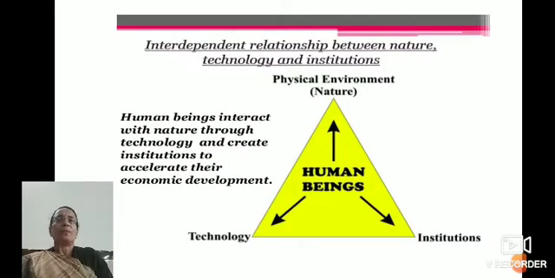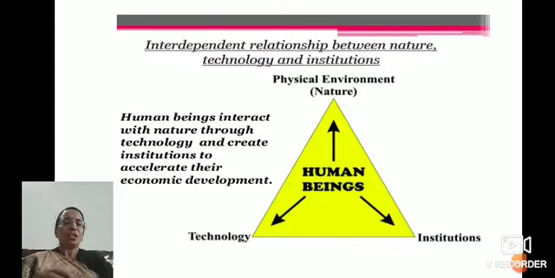So now, the interdependent relationship between nature, technology and institution. Students, there is a diagram in your book. It shows that human beings interact with nature through technology and create many institutions so that they can do economic development.